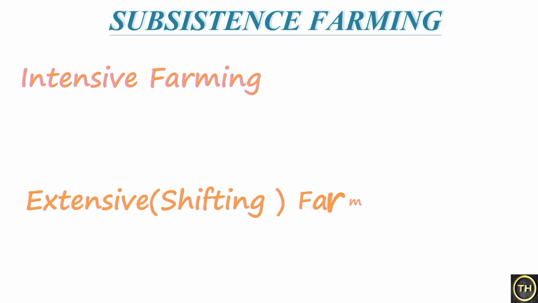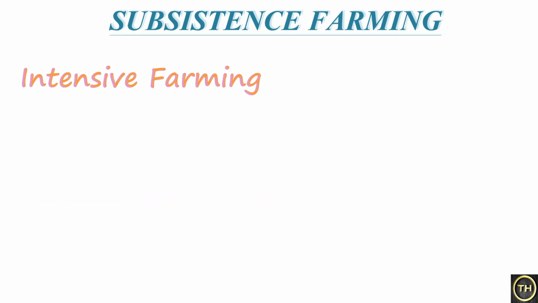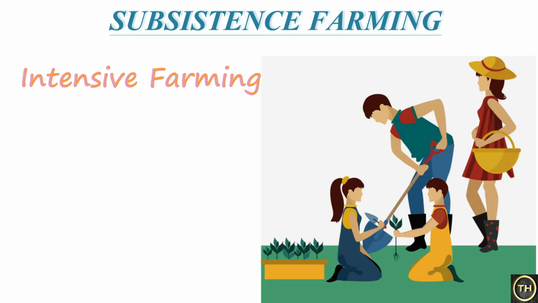Now we will learn about the types of subsistence farming. Intensive farming and shifting cultivation are the two types in traditional farming. The first one we will learn about is intensive farming. It is done in one and the same farm for many years together, getting maximum production from a minimum area. Minimum area means small area. From the small area we get maximum production. That is a characteristic of intensive farming.